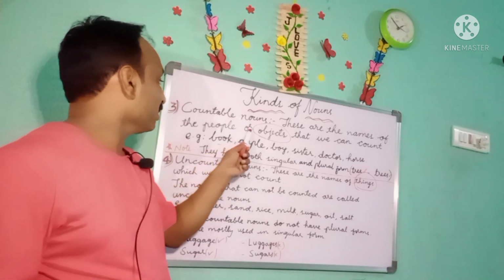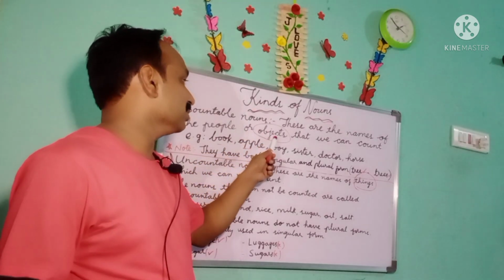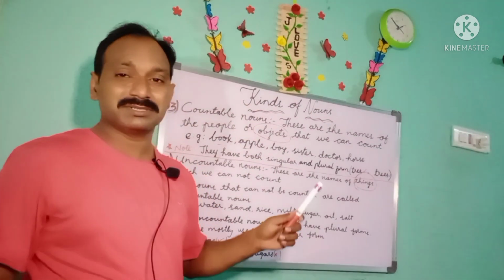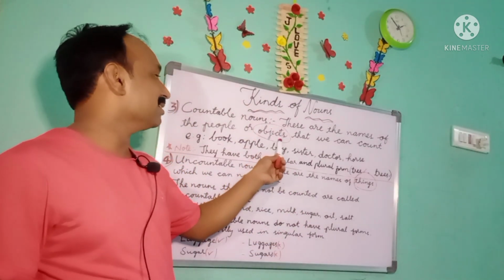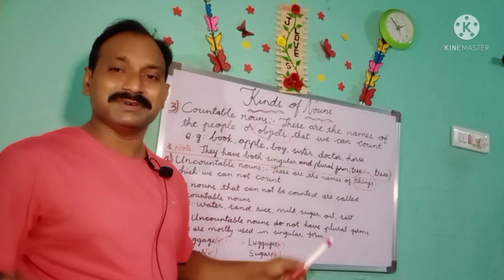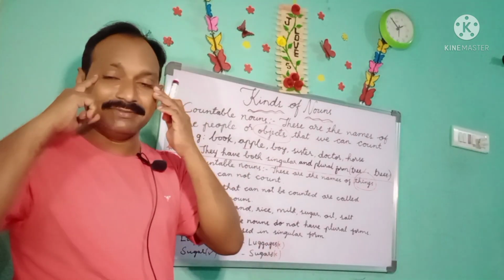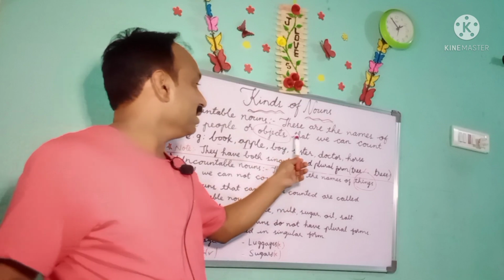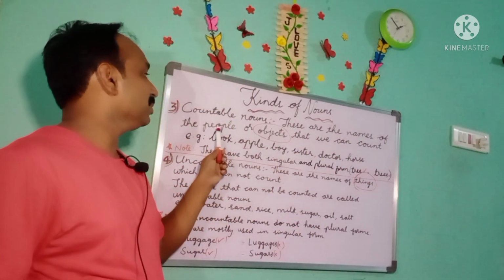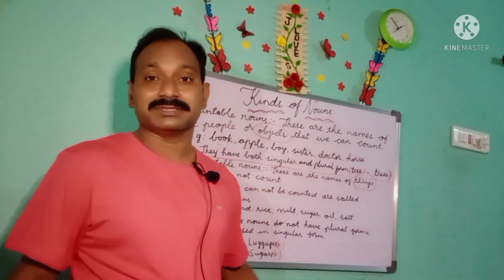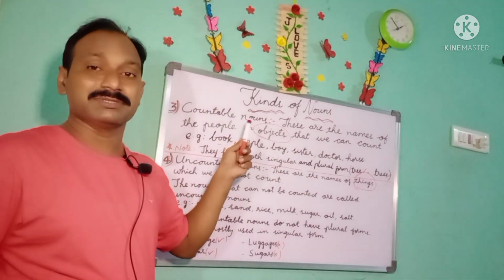Now, objects. What are objects? Objects are materials or things. Objects are the materials or things which we can touch and see with our eyes. Okay, that we can count. These objects and people that we can count are called countable nouns.